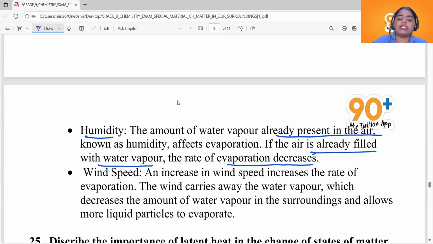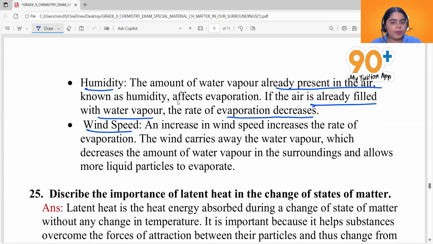Now, what is wind speed? Wind speed is our fourth factor that affects evaporation. An increase in wind speed increases the rate of evaporation. Wind is moving air.